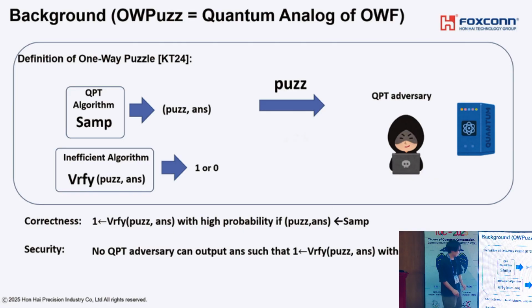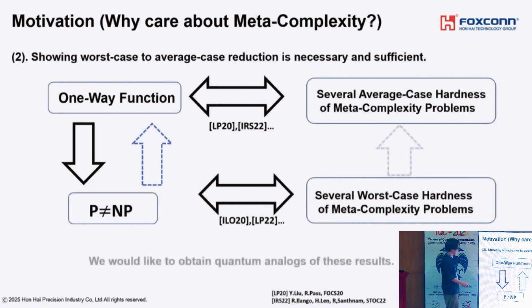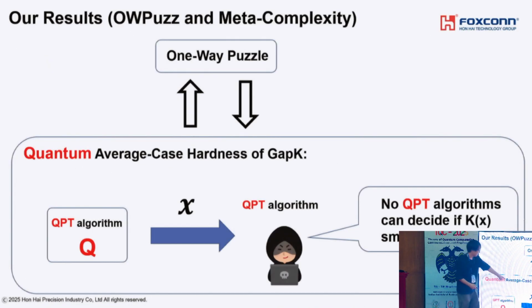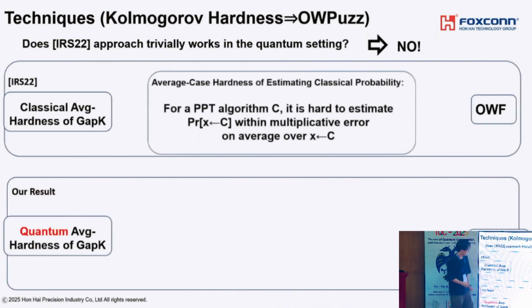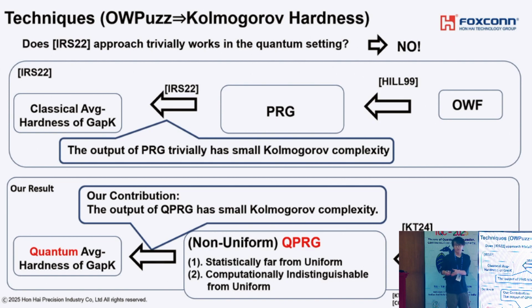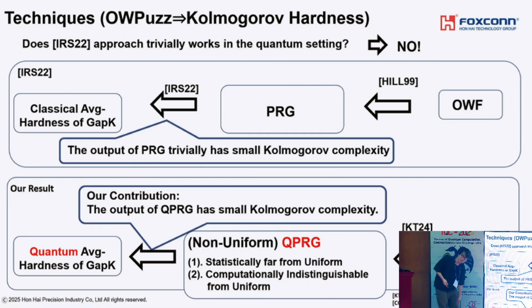So here by non-uniform, I mean the QPT algorithm takes as an input log-length advice. So yes, classical advice. So this is very similar to imbalanced QEFI, EFI.